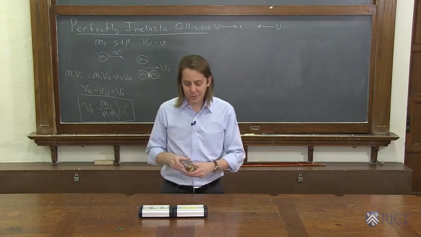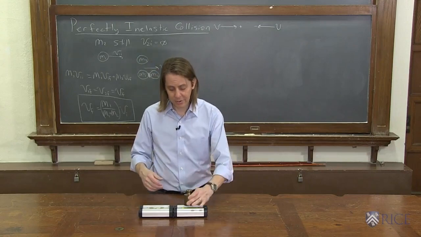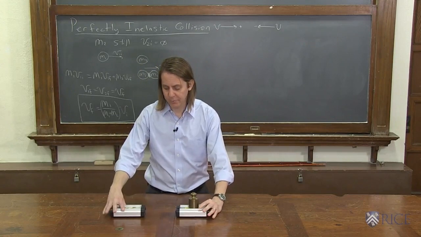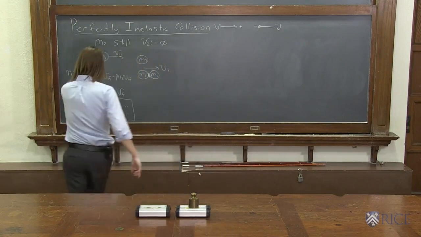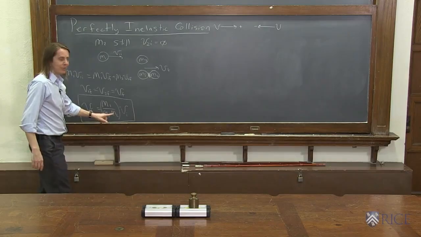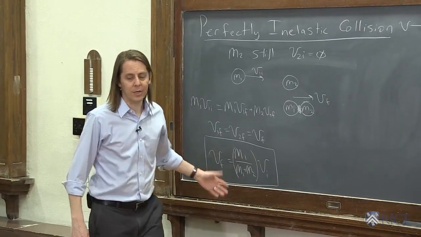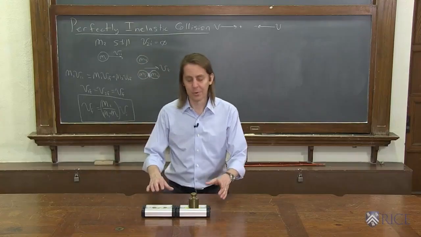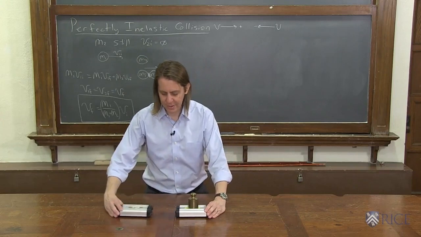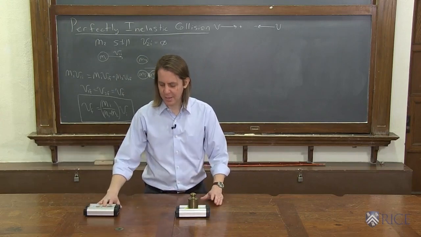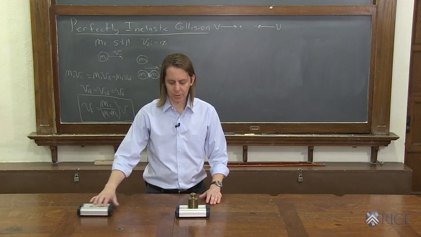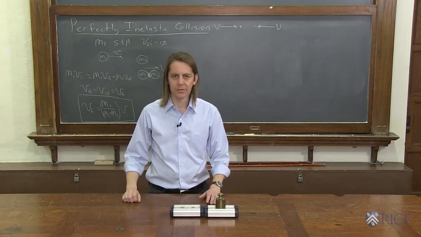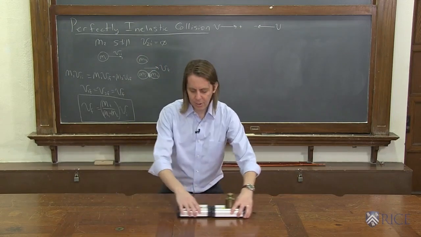I could make M2 weigh a lot more. So I can add a kilogram to M2. All right, so now we have a small number over a small number plus a big number. So this should be a small ratio now. And therefore it should go slower. So I'll try to send it in at about the same speed, and we'll see if it slows down even more. Yes, slowed down even more.